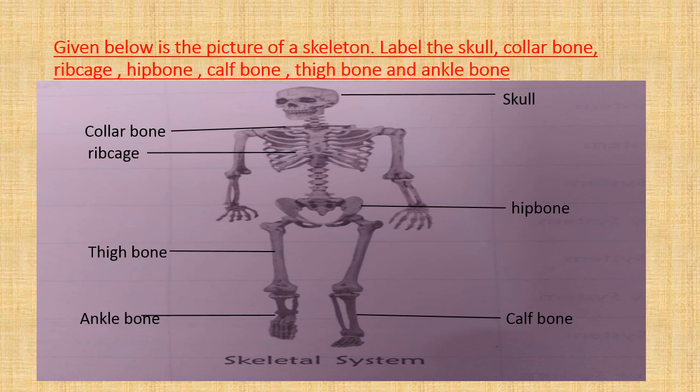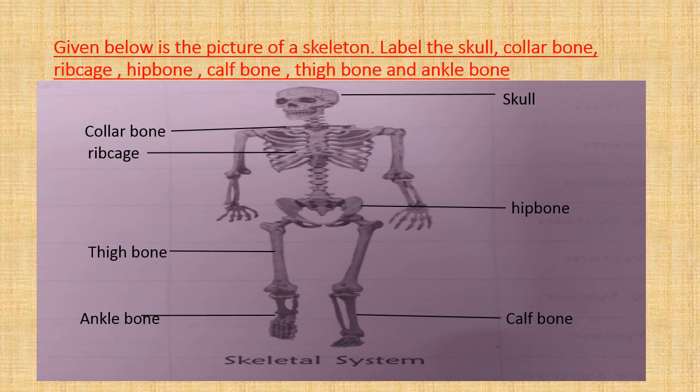Last is ankle bone. Students, ankle bone is found at the junction of the legs and the foot. It is found at the joint of the leg and the foot.